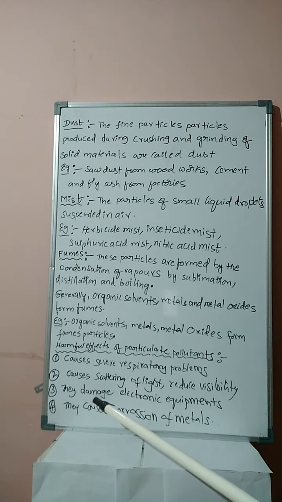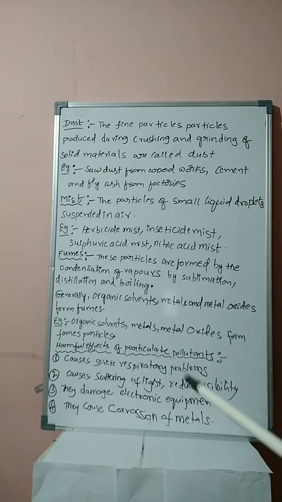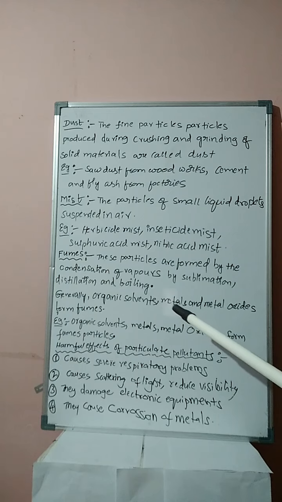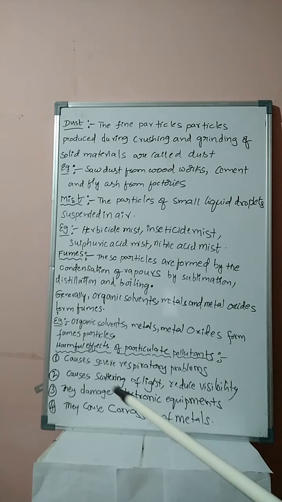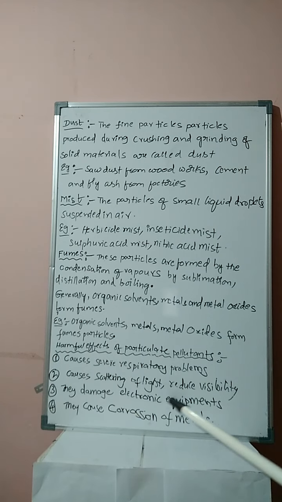Third one, students: they damage electronic equipment. Particulate pollutants like sawdust, herbicide and insecticide mist, organic solvents, smoke, dust, oil smoke and cigarette smoke all come under particulate pollutants. They can damage electronic equipment.